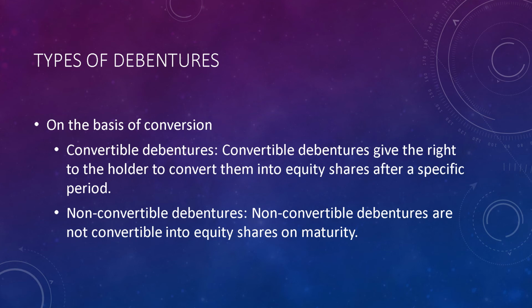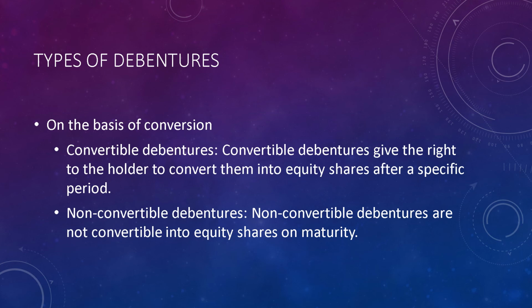But here the company gives a chance to the debenture holder that if they want to convert their debenture into equity share capital, their position can change from creditor to owner of the company. For this there are two categories: convertible debentures and non-convertible debentures.